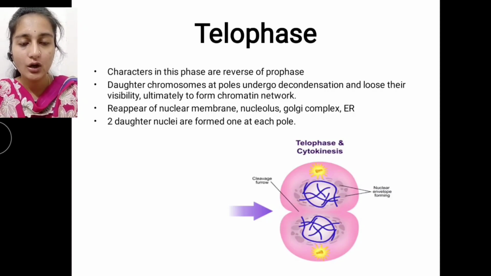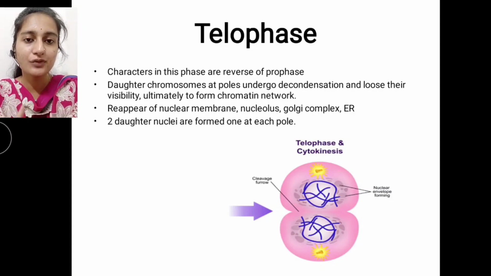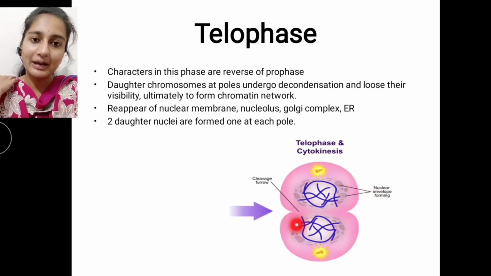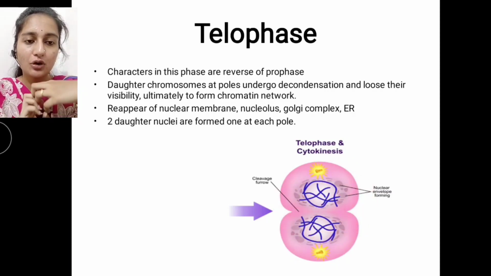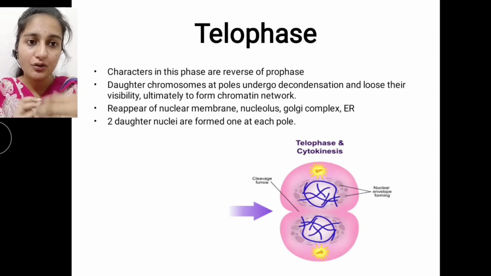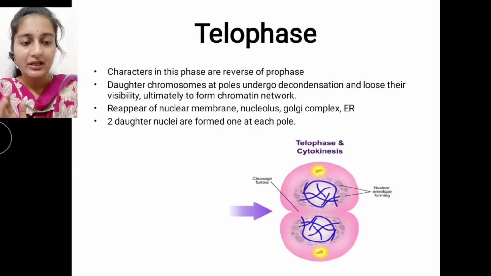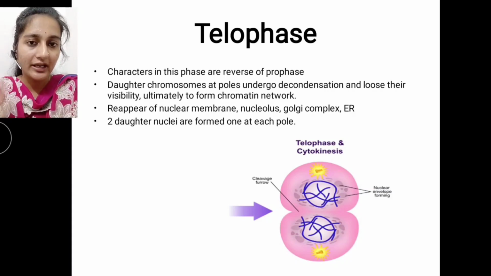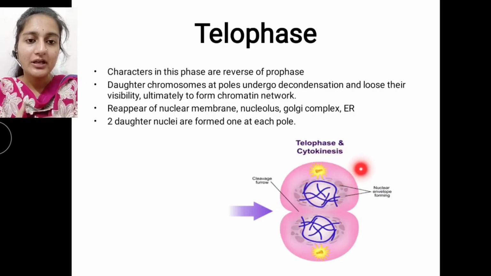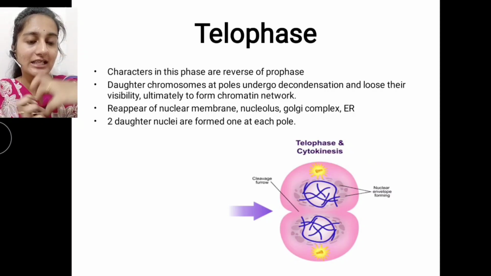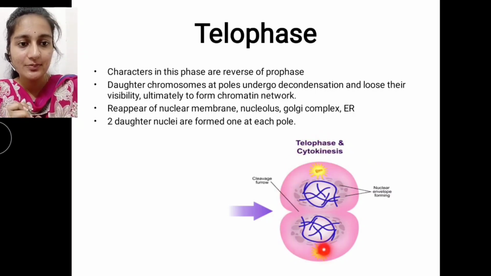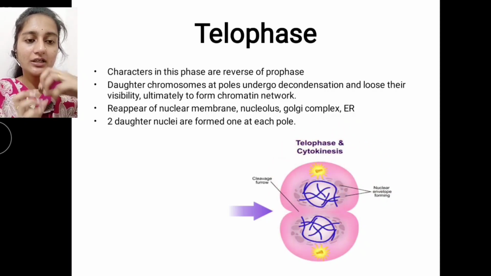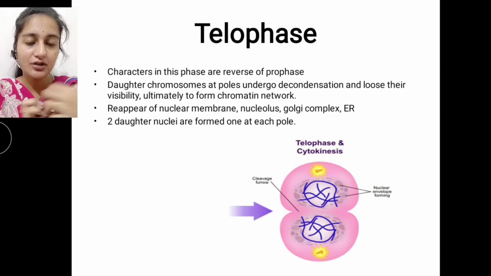Two daughter nuclei are formed, one at each pole. As you have seen here, the daughter chromosomes are completely separated, and again they undergo the decondensation process. They form a chromatin network, and all the cell organelles which disappeared in prophase reappear. So we get two separate nuclei at the end of telophase, but the cells are not completely separated. The cytoplasm is common, but the nuclear material is divided into two.